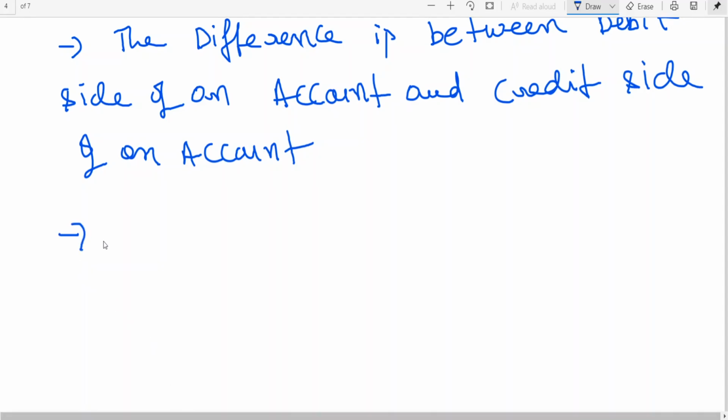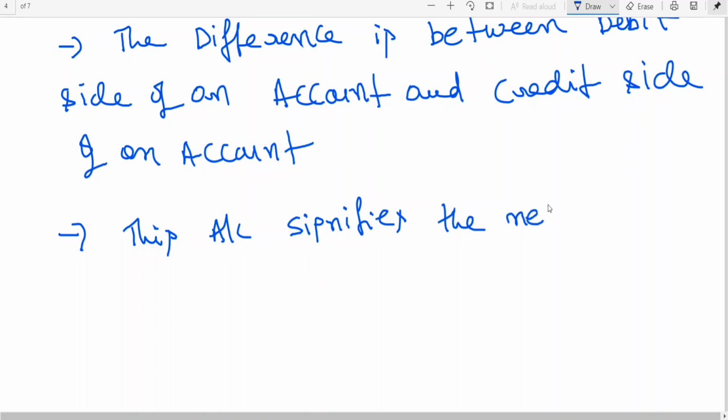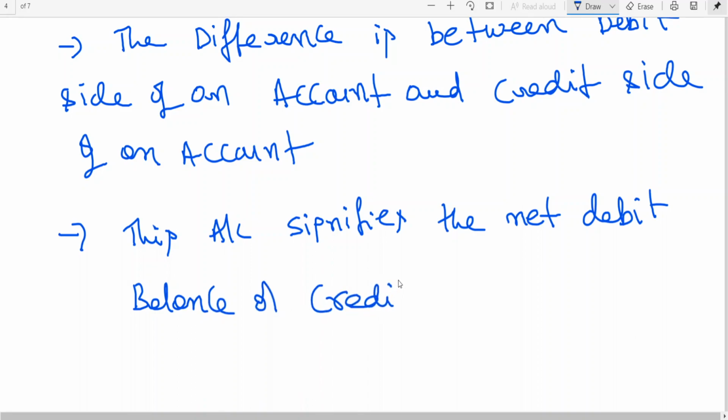This account signifies the net debit balance or credit balance or nil. What do you mean by this?